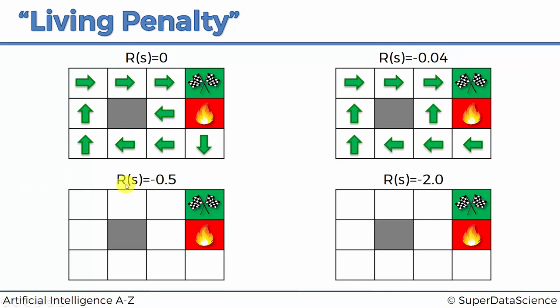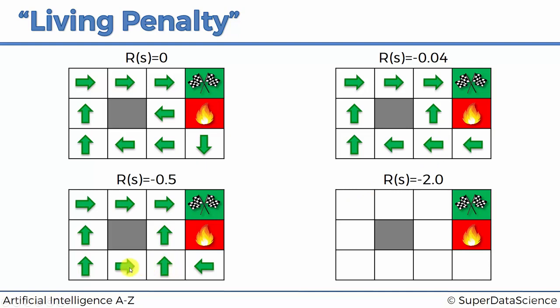In the next environment, now we're increasing the living penalty to an even greater number, minus 0.5. And let's see what changes here. So now you can see that compared to this environment, the only thing that changed here is that this arrow is pointing to the right. And what that means is that now it's no longer a good option for the agent. Oh, actually also this arrow was pointing to the left, and now it's pointing upwards.